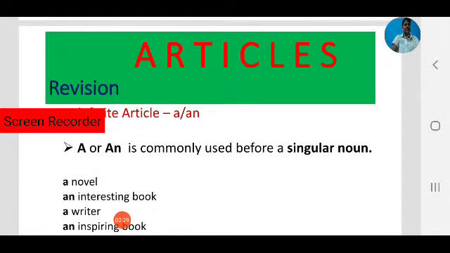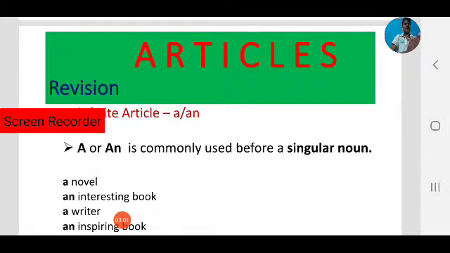Their usage is different. A or an is commonly used before singular nouns, as we have discussed in the previous session. For example, a novel, an interesting book, a writer, an inspiring book. What is the difference between a or an? For some nouns we use a, for some nouns we use an. Why? Yes, based on the sound, based on the sounds of the words we use a or an.